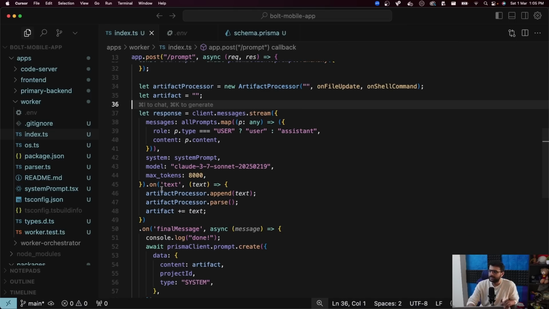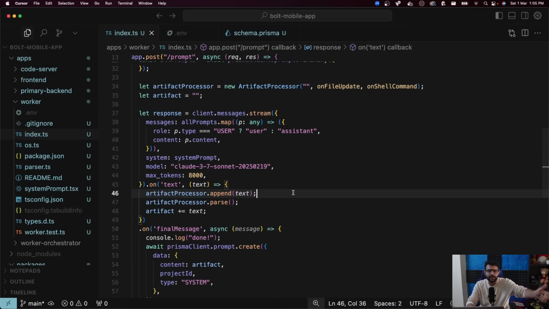As the LLM response comes in, I tell the artifact processor, "Here is more response that came," and then I tell the artifact processor to parse it. If a new file has been generated, please dump it to the database. If there is a command I need to run, like npm install or npm run dev, please run that specific command. That is what this parse function does.